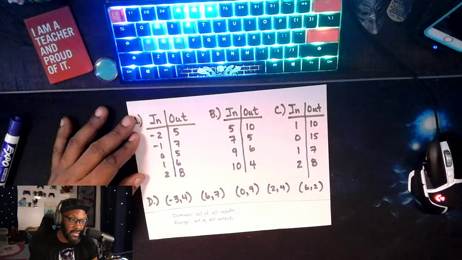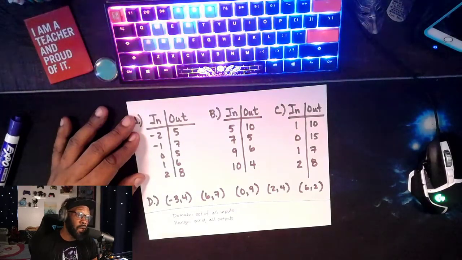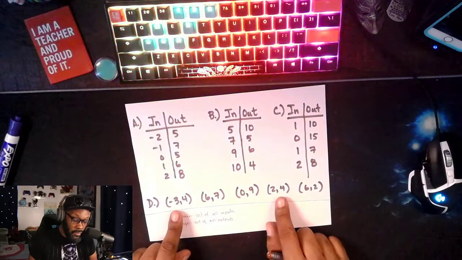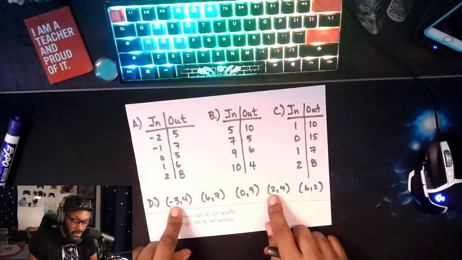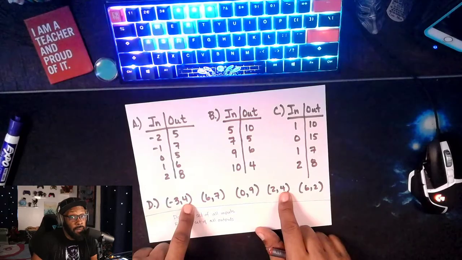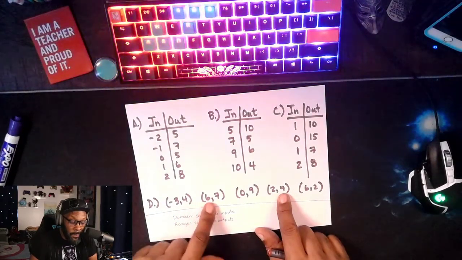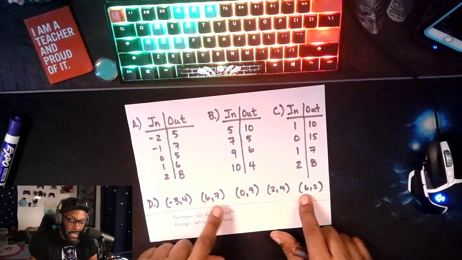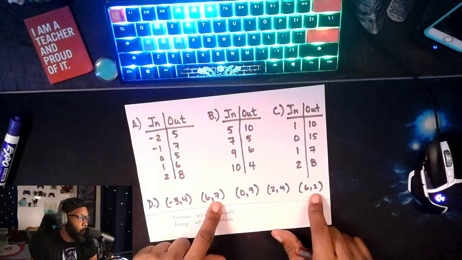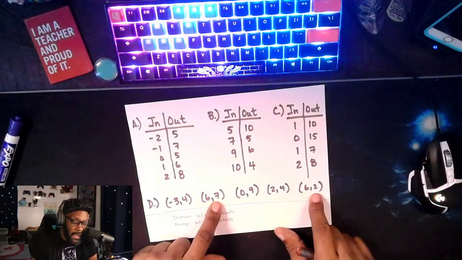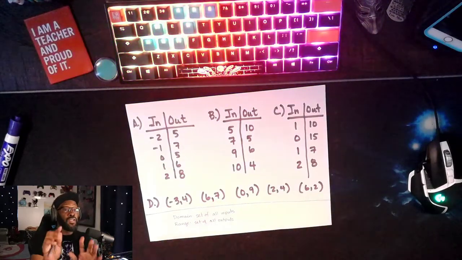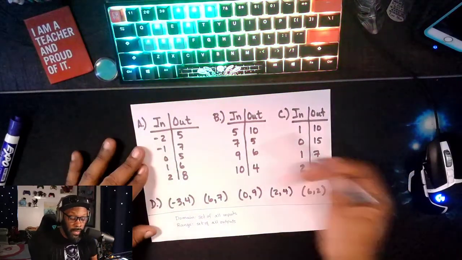The answer is it is not. Even when you look at these two, -3 and 2 have the same output, and that can happen. They can have the same birthdays. But check this out: (6, 7) and (6, 2). Nope. Not a function.